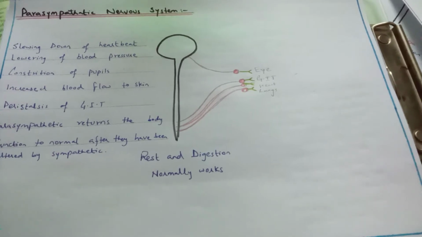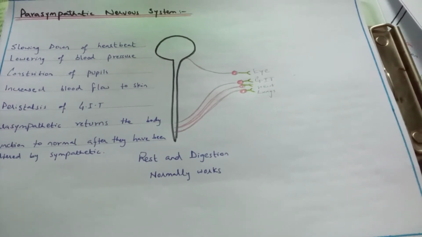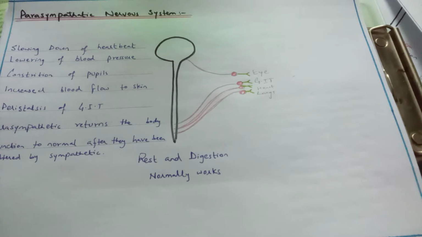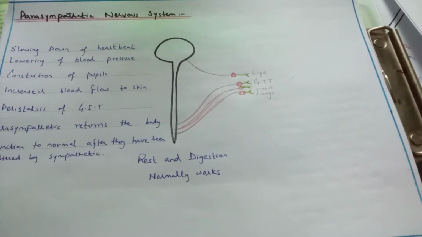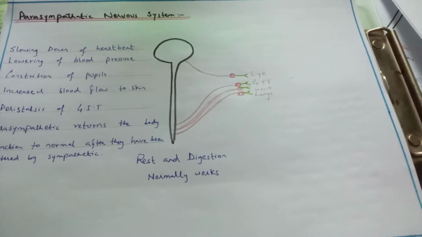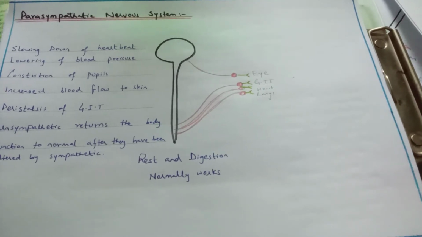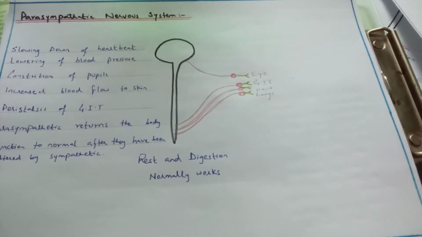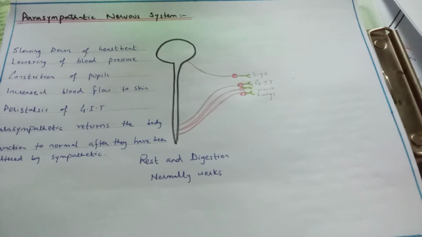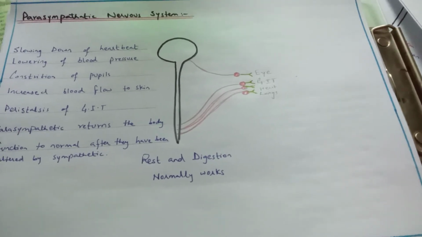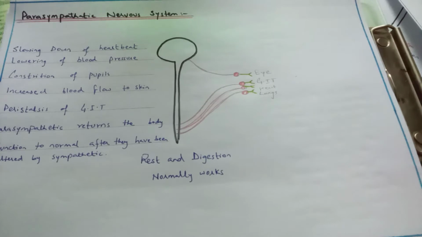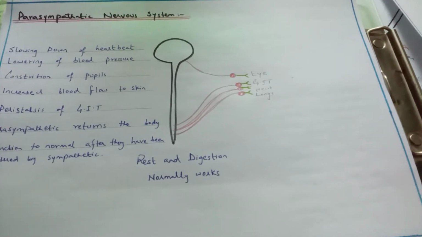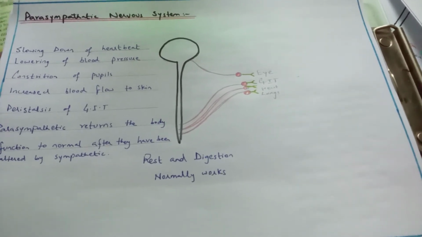The neurons which are coming from the cranium end into the ganglion, and from that ganglion another neuron arises and gives branches to the eye that will help the eye to constrict, right?